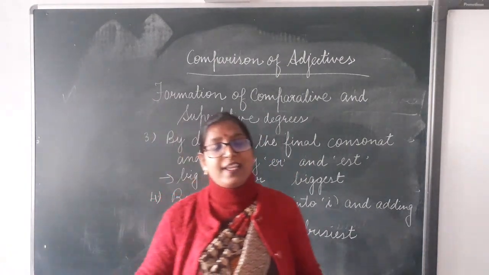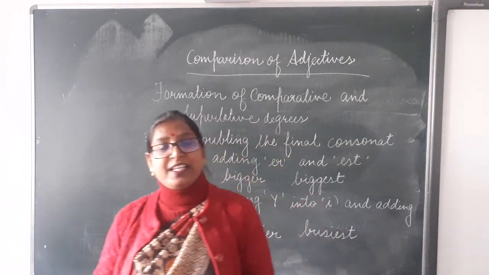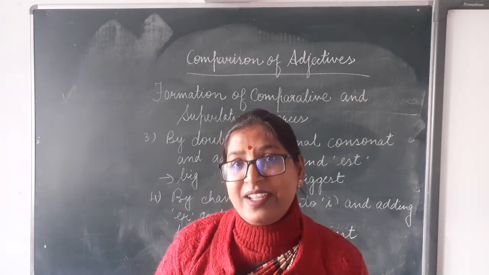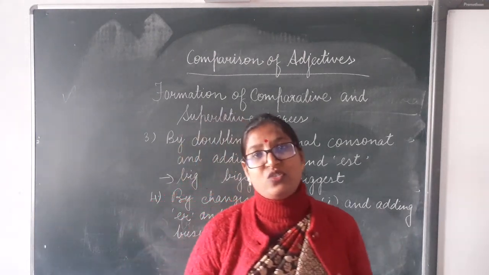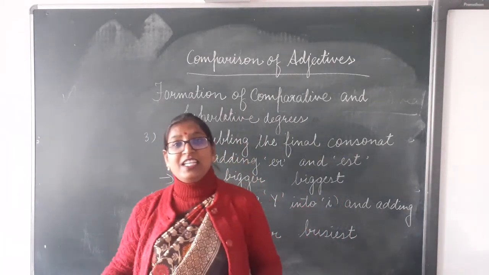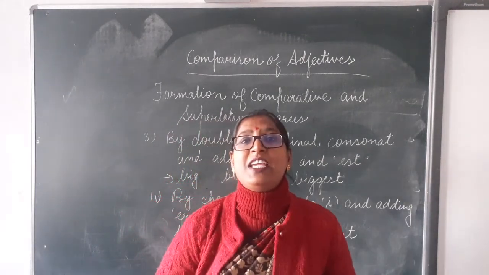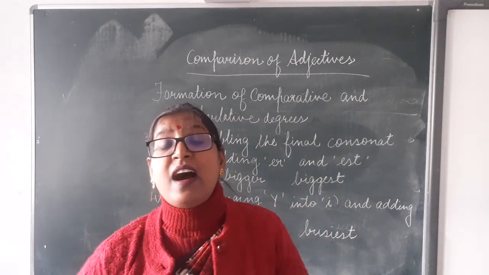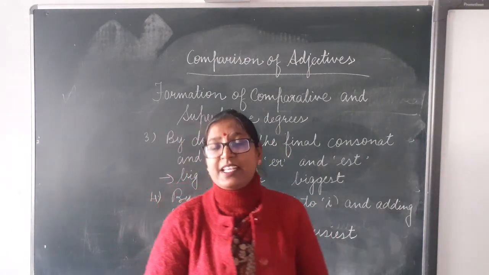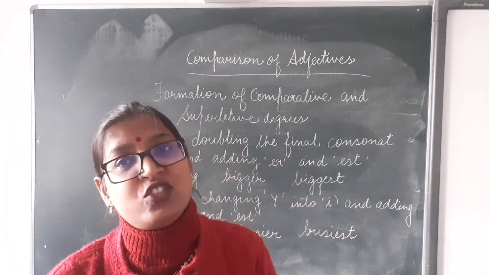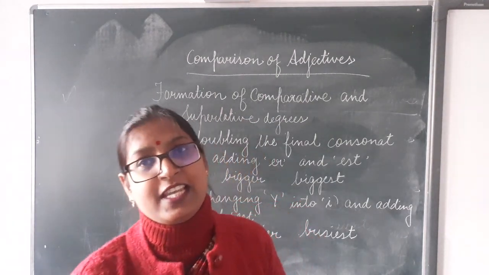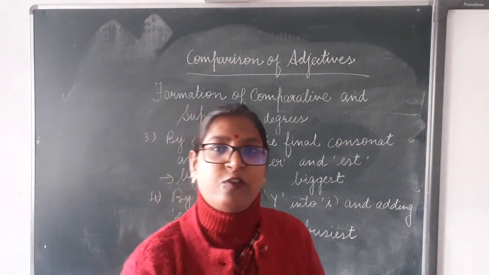Dry, D-R-Y. It is also ending with Y. So, what will it be? Y will be changed into I. D-R-I-E-R, drier. D-R-I-E-S-T, driest. Okay. Happy, H-A-P-P-Y, happy. Ending with Y. H-A-P-P-I-E-R, happier. H-A-P-P-I-E-S-T, happiest. Final Y is changed into I before adding ER or EST for comparative and superlative forms.